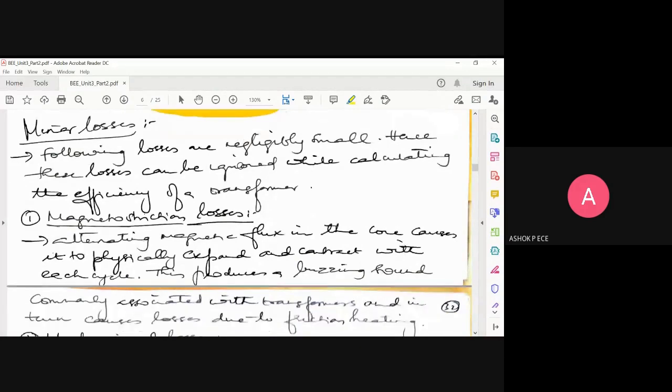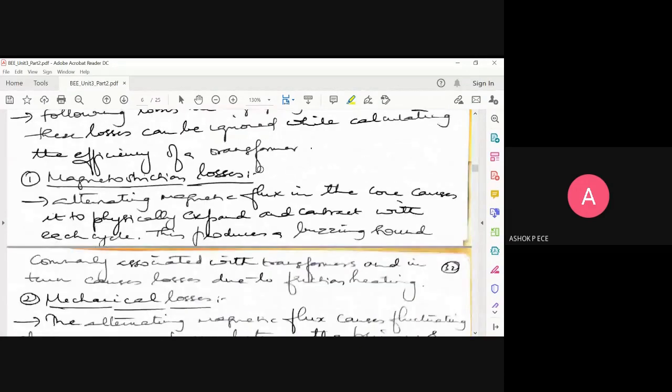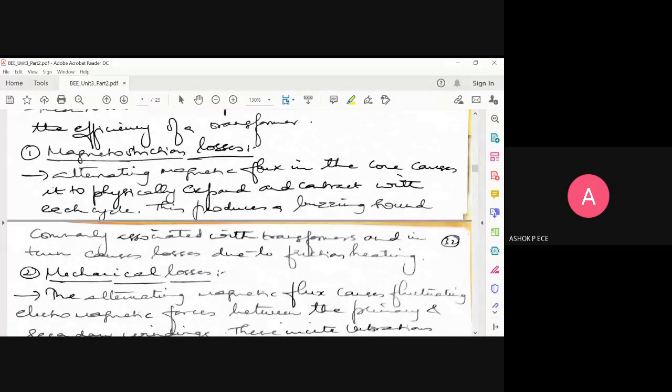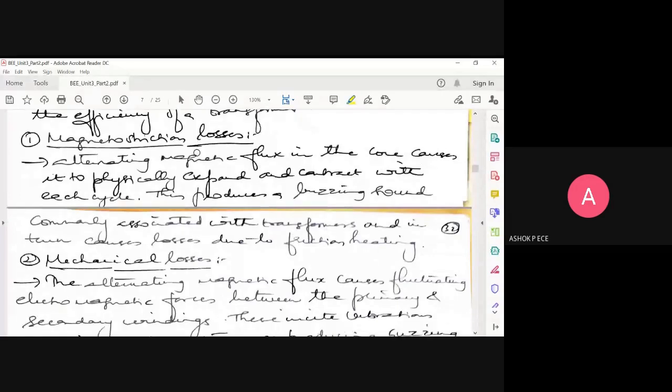Magnetostriction losses. I repeat, magnetostriction losses. So what happens? Because you're supplying AC voltage to the primary, you're generating an alternating magnetic flux in the core, right? In the positive half cycle, it will expand. In the negative half cycle, it will contract. Expanding means just visualize it is blowing out, like a balloon, blowing out and compressing like that.